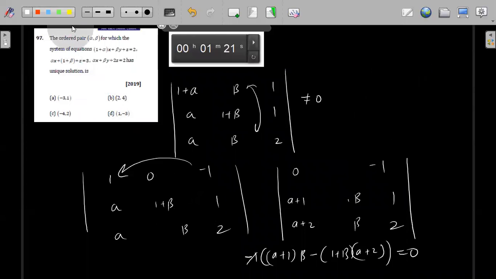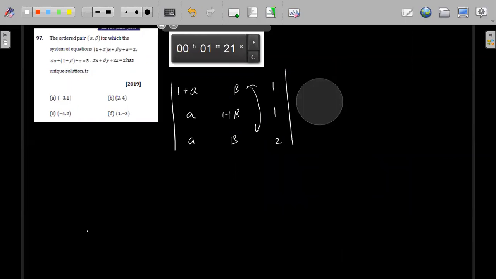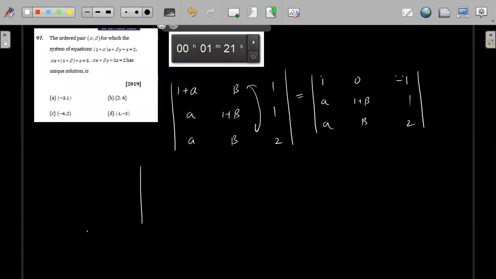So this can also be transformed if I subtract. So this will be 1, 0, minus 1, and this will become alpha, 1 plus beta, 1, alpha, beta, 2, right? Now I can add these two. If I add these two, this will become 0, 0, minus 1, alpha plus 1 and alpha plus 2.